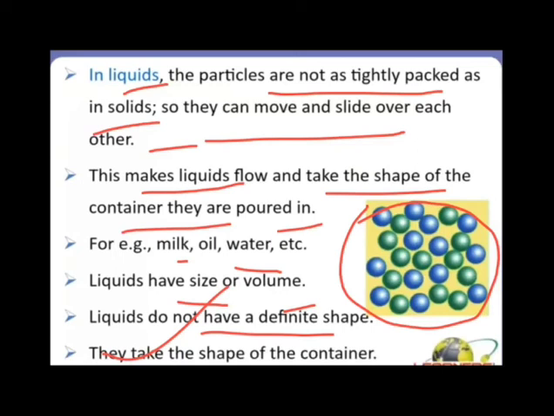Okay, so in liquids the particles are loosely packed, they can move and slide over each other, which makes the liquid flow and take the shape of the container. Examples of liquids are juices, milk, oil, water, and liquids have a fixed volume but they do not have a fixed shape. Okay, so this is about liquids. Now the next state of matter is gases.